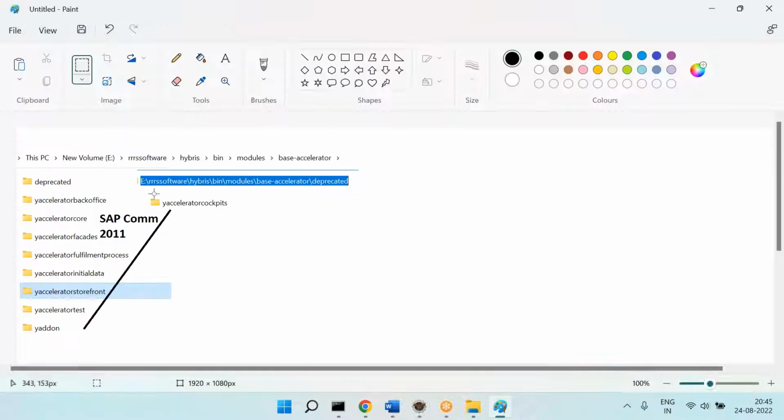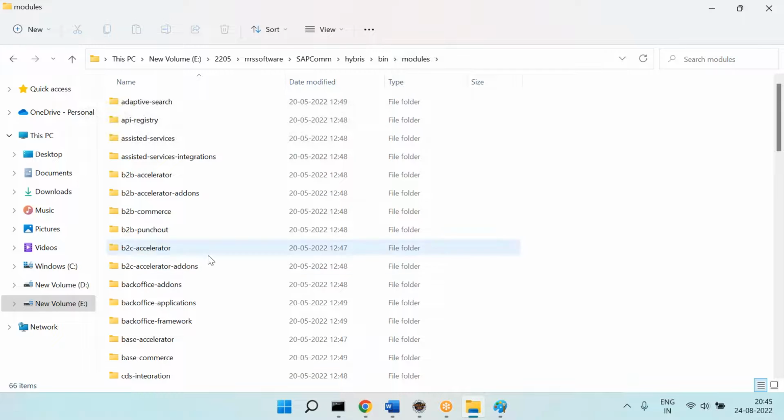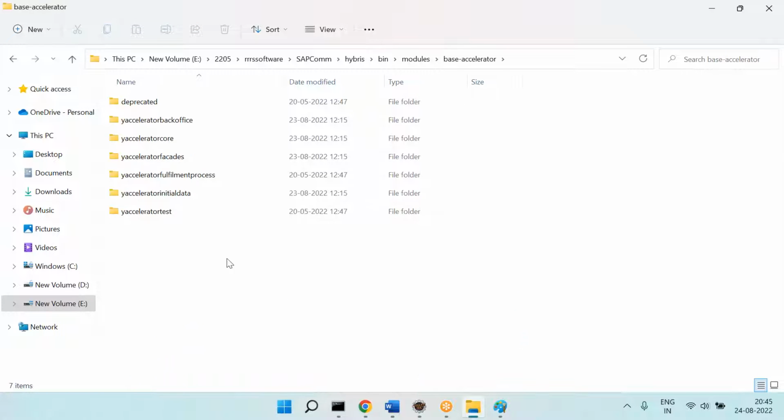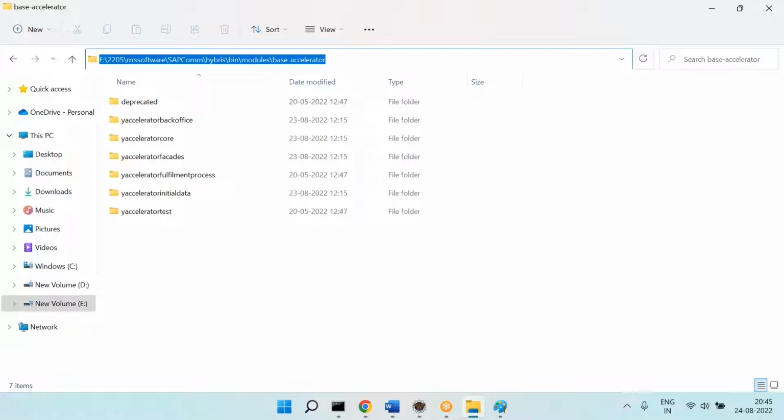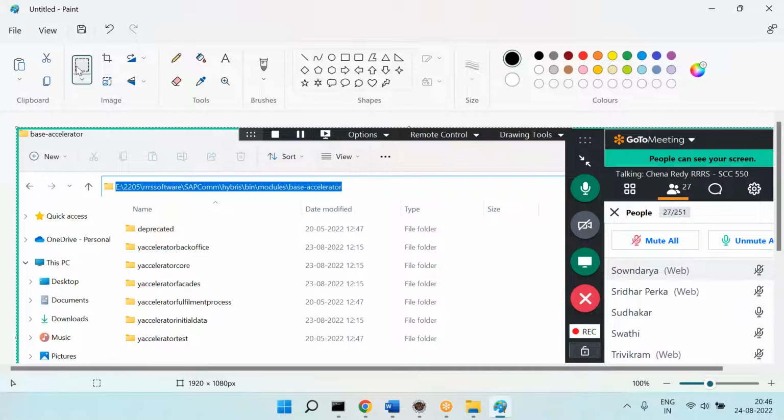Okay, I will go to the same location: bin, modules, base accelerator. Now do you see the Y accelerator storefront? No. It's not there.